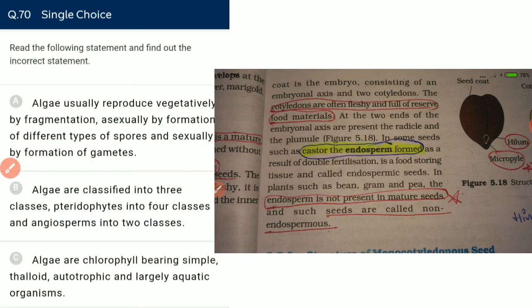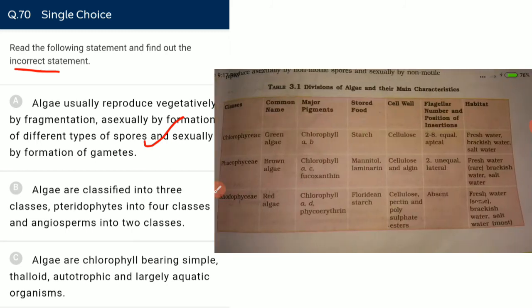Read the following statement and find out the incorrect statement. Algae usually reproduce vegetatively by fragmentation, asexually by formation of different types of spores, and sexually by formation of gametes. It is correct. Algae are classified into 3 classes: Chlorophyceae, Phaeophyceae, and Rhodophyceae.